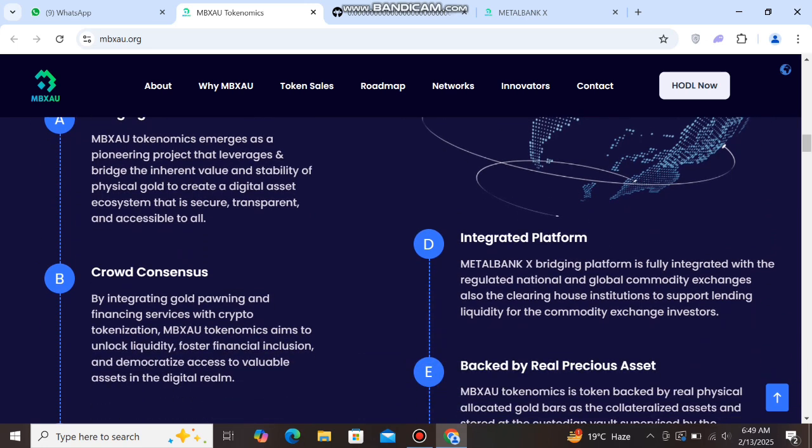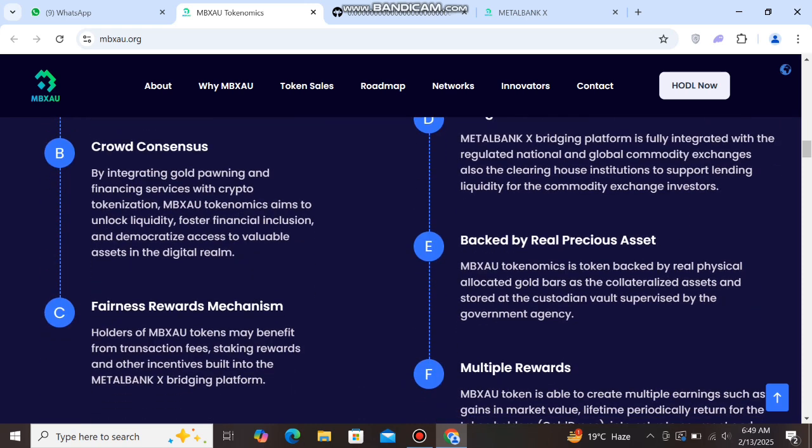And as you can see, this B crowd consensus. By integrating gold pawning and financing services with crypto tokenization, MBXAU tokenomics aims to unlock liquidity, foster financial inclusion, and democratize access to valuable assets in the digital realm. And as you can see, the C fairness reward mechanisms.